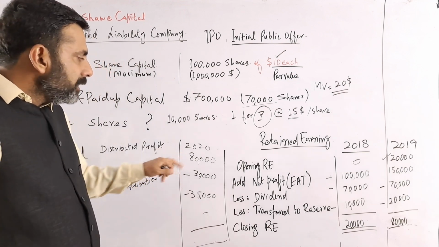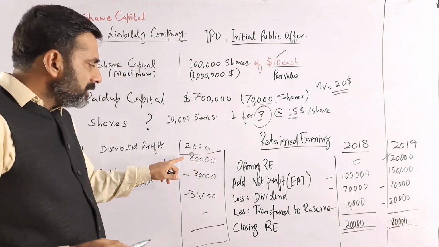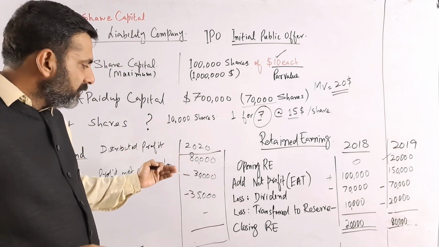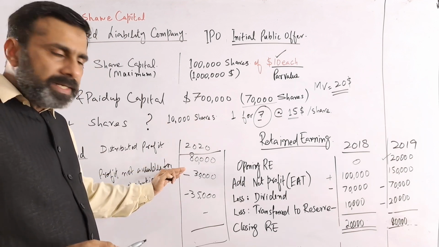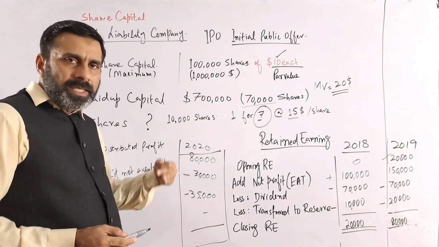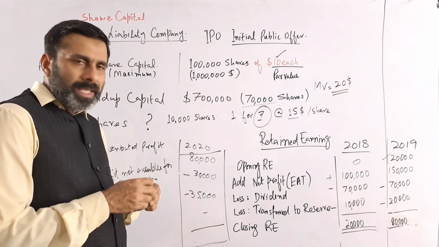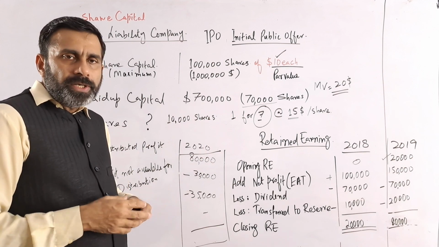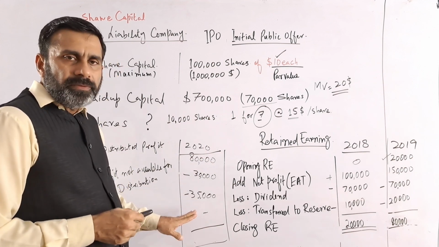They don't want to make a negative impact on the shareholders, so they have given a dividend of 35,000.